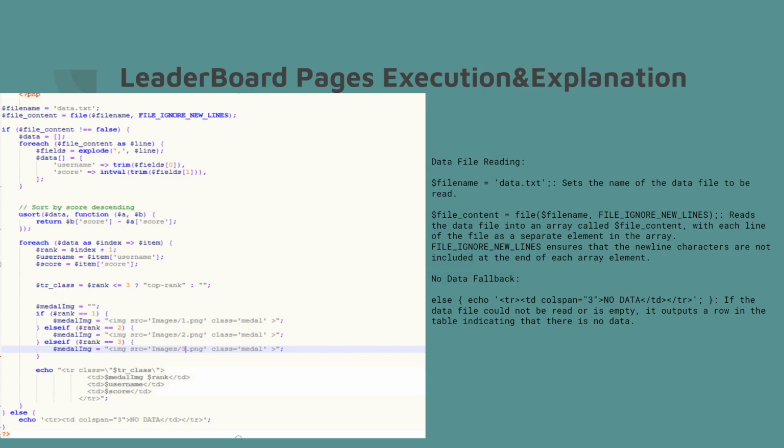For the data file reading, the file name equals data.txt, so set the name of the data file to be read. If there is no data, fallback: the data could not be read or is empty. The output is written in a table indicating that there is no data.